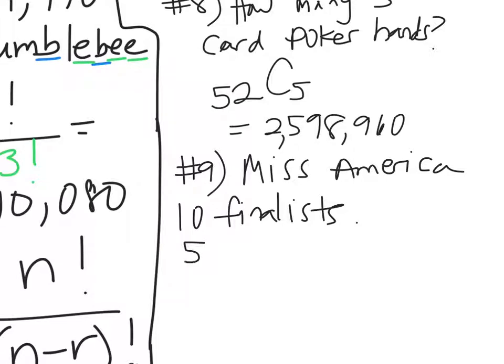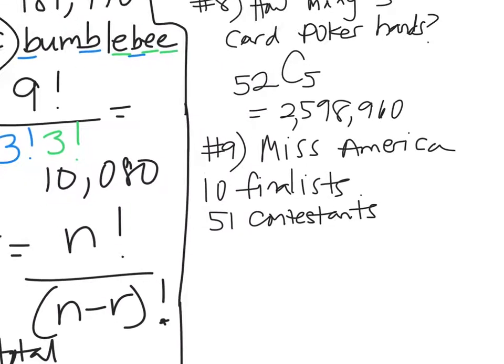Why 51, do you know? The States, Puerto Rico. Yeah, there's someone else in there. District of Columbia. You were close. Same thing.